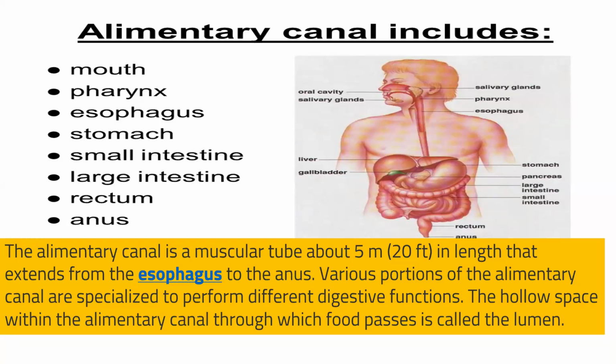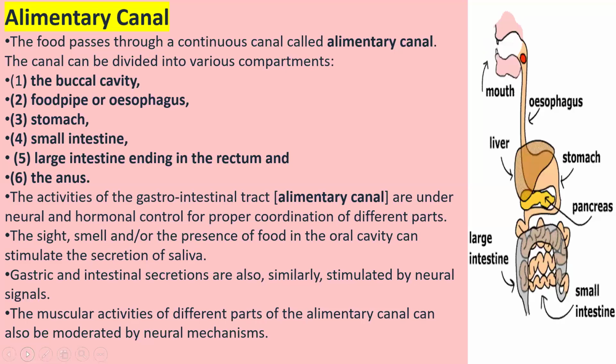Various portions of the alimentary canal are specialized to perform different functions. The hollow space within the alimentary canal through which food passes is called the lumen. The food passes through a continuous canal, which is called the alimentary canal. It consists of buccal cavity, esophagus, stomach, small intestine, large intestine, ending in the rectum and anus for egestion.